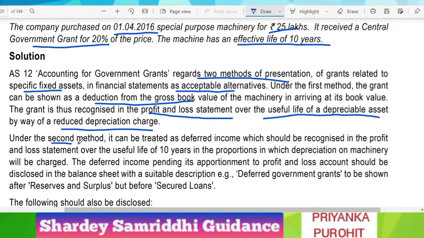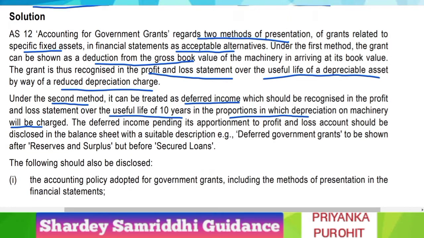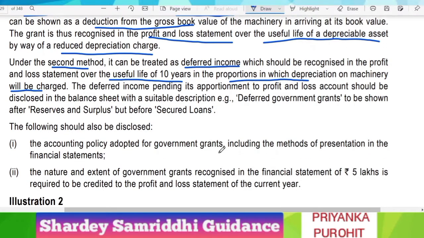Under the second method, what is the second method? It can be treated as a deferred income, which should be recognized in the P&L statement over the useful life of 10 years, which is the life of the asset, in proportion in which depreciation on machinery will be charged. So, when asset is shown in its full value and grant is shown as deferred government grant on the liability side, then both asset as well as this grant must be amortized and deferred in the proportion of depreciation only. If the depreciation is 10%, then grant will also be amortized in 10%.